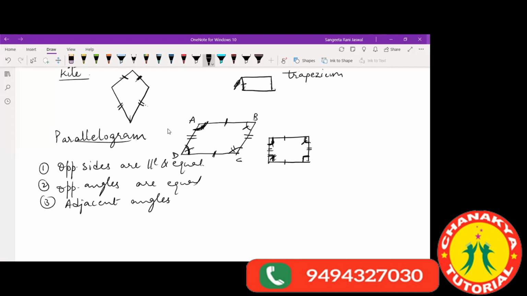These two angles are opposite to each other, so they are also equal. These are also equal. So it is holding all the properties of a parallelogram, but still it is a rectangle. So we can say a rectangle is also a parallelogram.